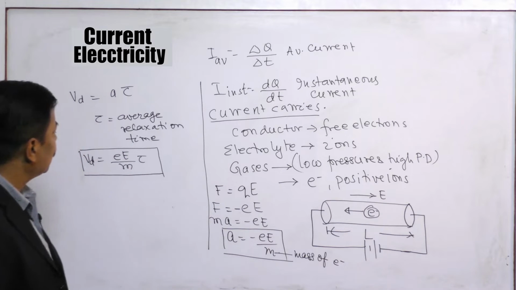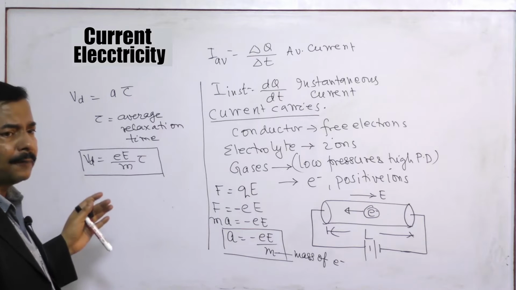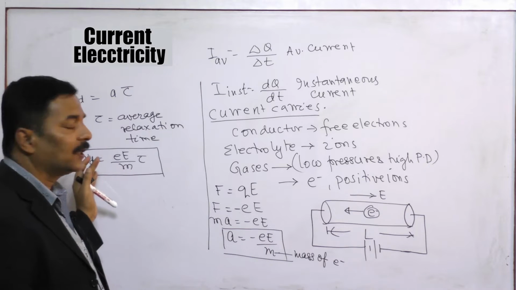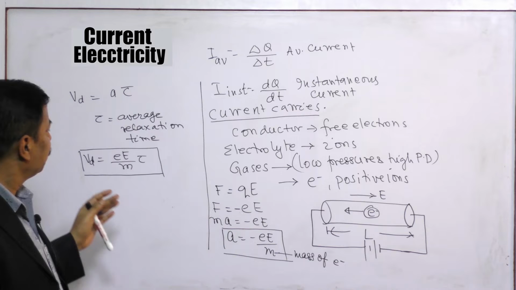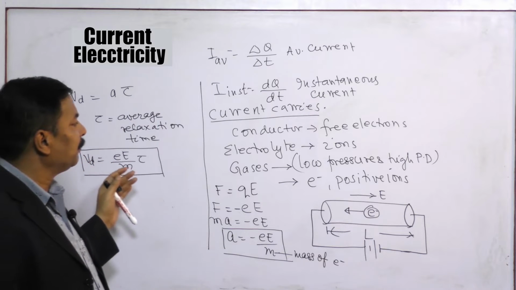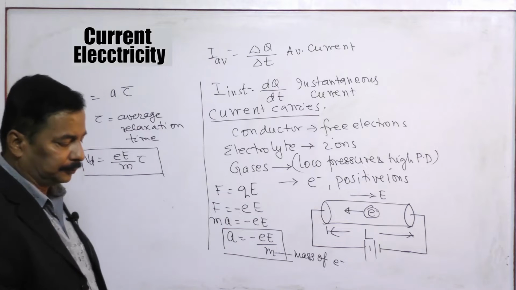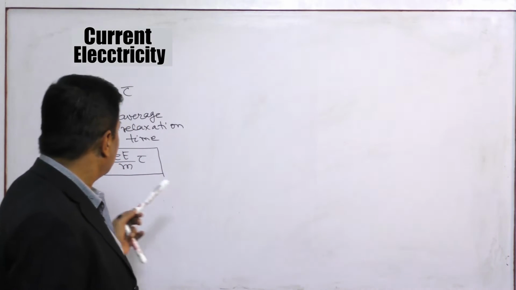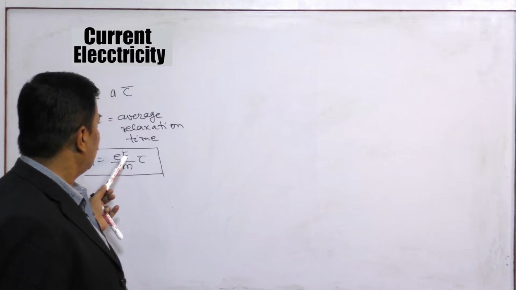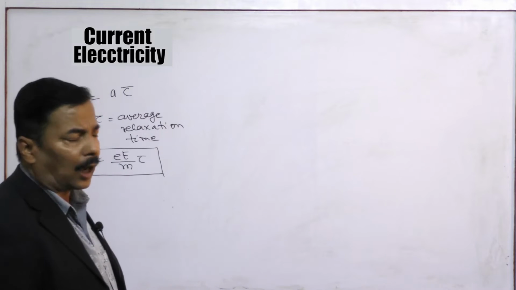After obtaining this drift velocity, the electron starts its movement opposite to the direction of the electric field. Now the expression for drift velocity is eE by m into tau.